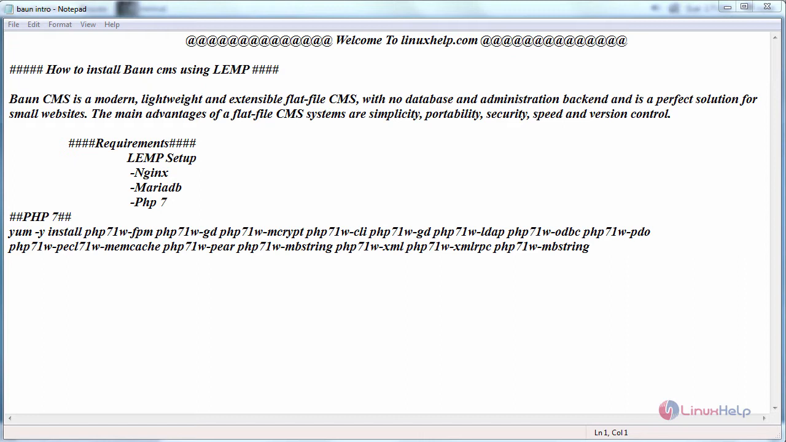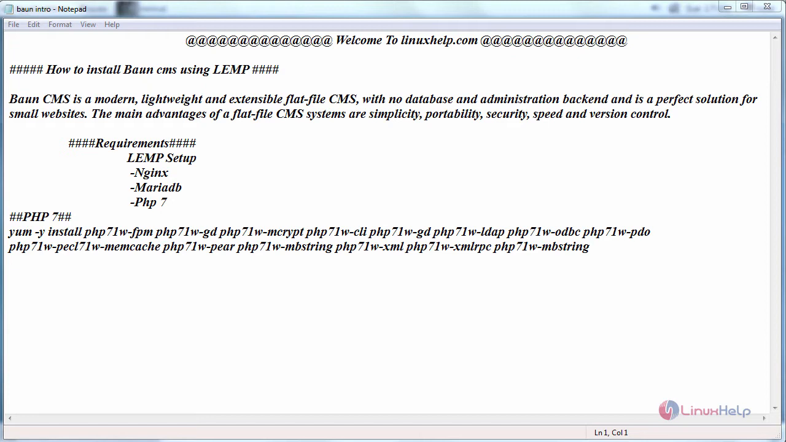Baun CMS is a modern, lightweight and extensible flat file CMS with no database and administration backend, and it is a perfect solution for small websites. The main advantages of flat file CMS systems are simplicity, portability, security, speed and version control.